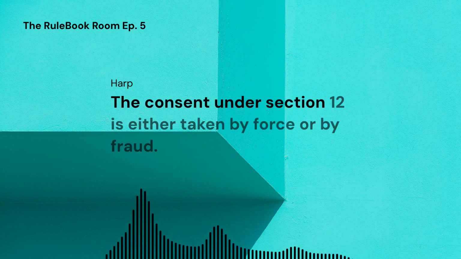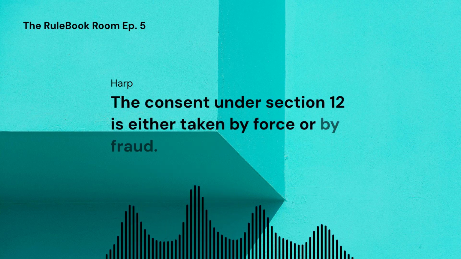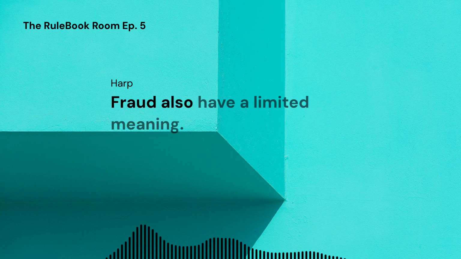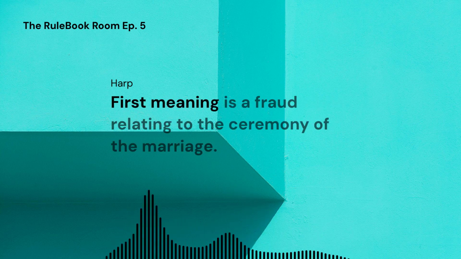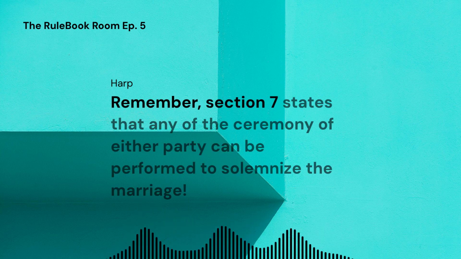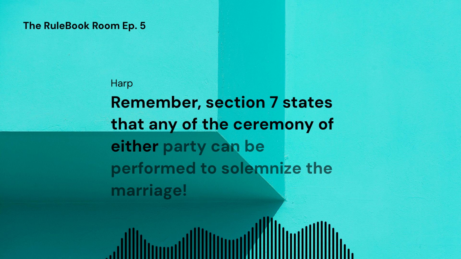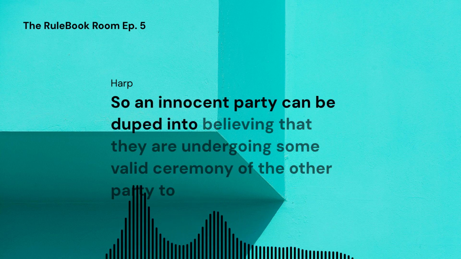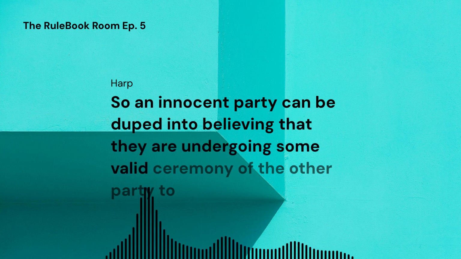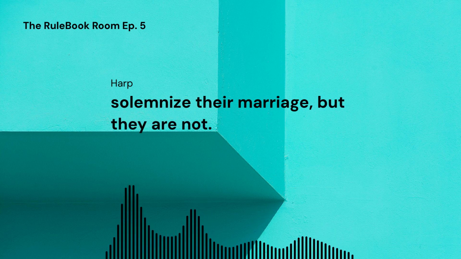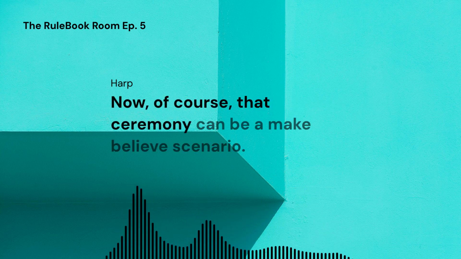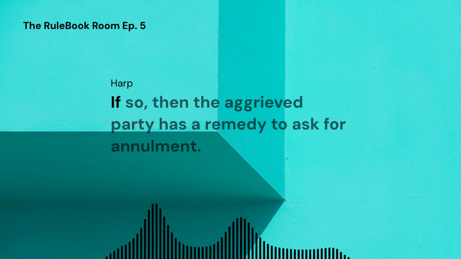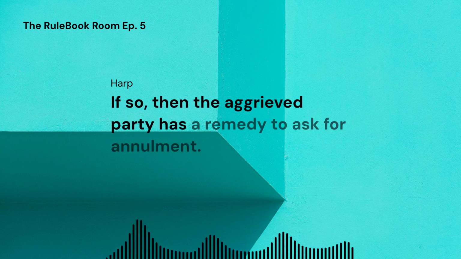The consent under Section 12 is either taken by force or by fraud. Fraud also has a limited meaning. First meaning is a fraud relating to the ceremony of the marriage. Remember, Section 7 states that any of the ceremonies of either party can be performed to solemnize the marriage. So an innocent party can be duped into believing that they are undergoing some valid ceremony of the other party to solemnize their marriage, but they are not. Now, of course, that ceremony can be a make-believe scenario.